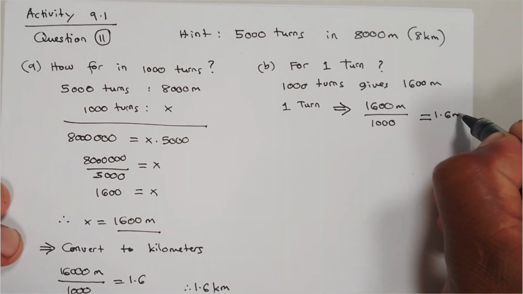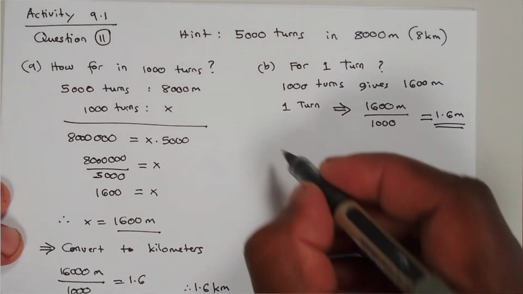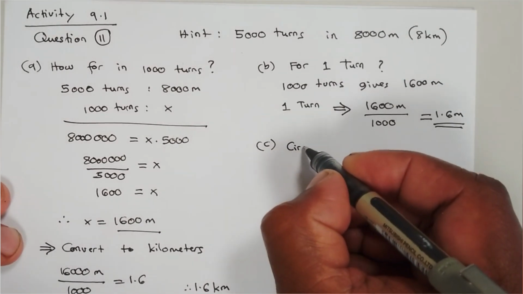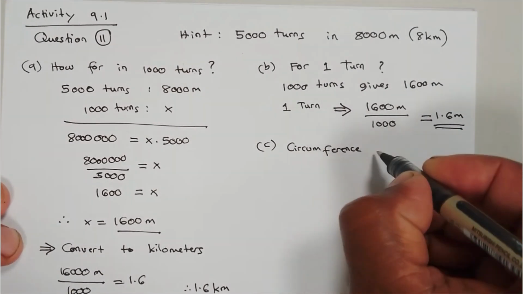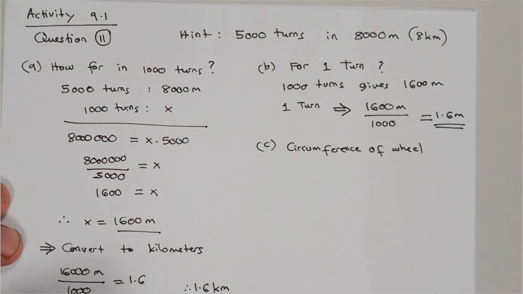And we get around 1.6 meters. Now, from our previous knowledge, we know that when a wheel turns a full revolution, or we call it one turn, the distance covered is just the circumference of the wheel, yeah? So that's it. After we calculate the answer for B, we know that 1.6 meters is just the circumference of the wheel.